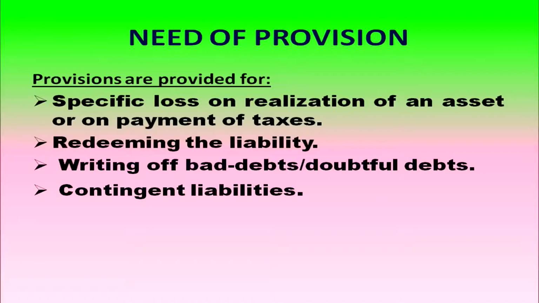When there is a specific loss on realization of an asset, then provisions are provided. In order to redeem a liability, we can provide provisions. To write off bad debt, we can provide provisions, that is, provision for bad debt, provision for doubtful debt. In order to meet contingent liabilities, provisions are provided.